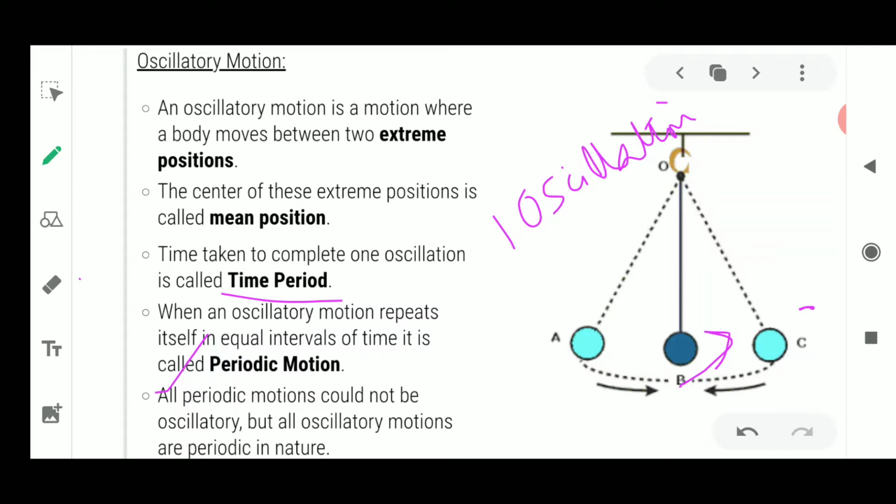That is what is saying: all oscillatory motions are periodic in nature, because the object has to move from that position to become oscillatory motion. But all periodic motion could not be oscillatory. Why? Sometimes an object is coming and going from a position, but it is not doing so at equal time intervals. It will come after some days. It is not fixed. So not all periodic motion is oscillatory, but all oscillatory motion is periodic.